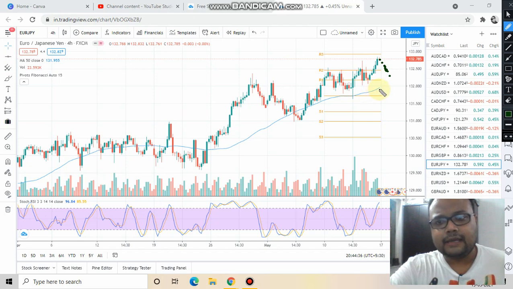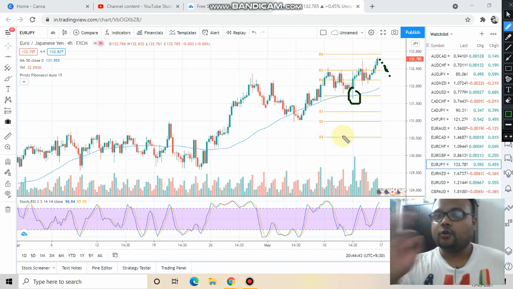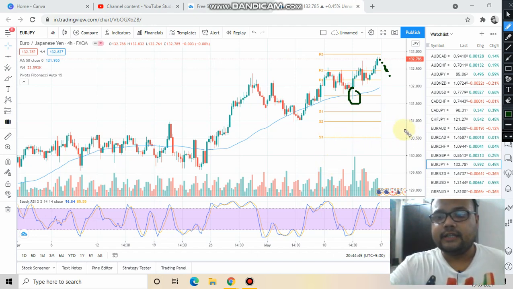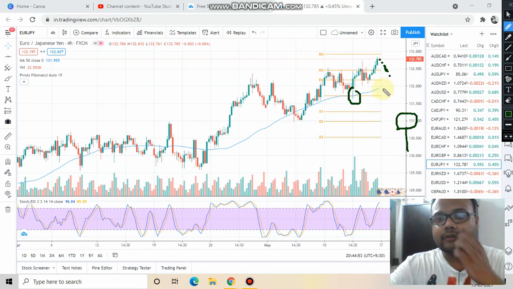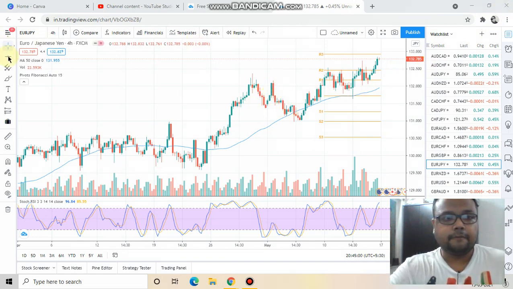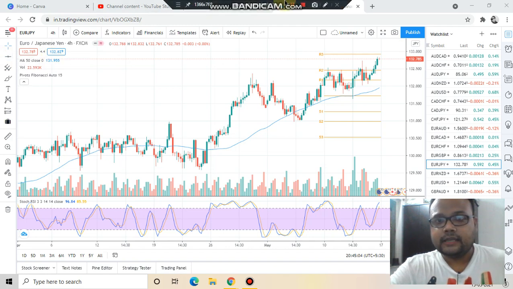If you see that price is taking support at the 50 moving average like this, then you can go for a buy. Once you get the confirmation that yes, price has taken support, it is bouncing from the 50 moving average, there is price rejection from below, then you can go for a buy order at the 50 moving average.